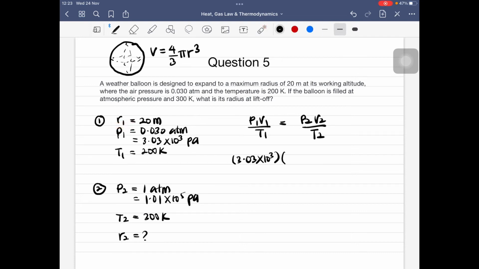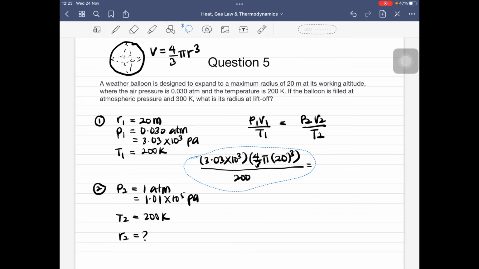So equation dia akan menjadi 4/3 pi, and then over here dia akan jadi 20 meter, and then kita ada cube. Okay, divide by T1 which is equal to 200 Kelvin is equal to, so ini saya akan bawa ke tepi sikit, so over here.